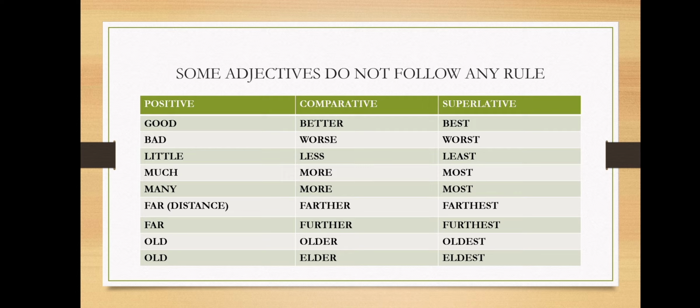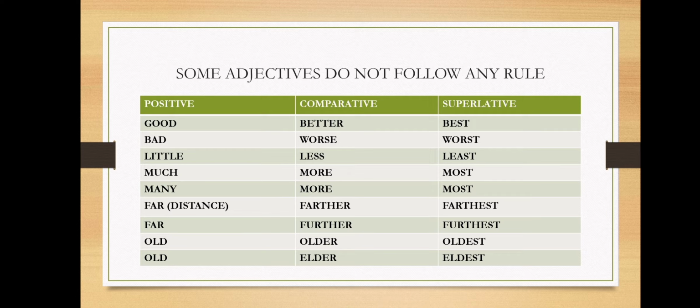Many, more, most. Far, in reference to distance. Far, farther, farthest. Far, further, furthest. Old, older, oldest. Old, elder, eldest. So children, these adjectives do not follow any rule.